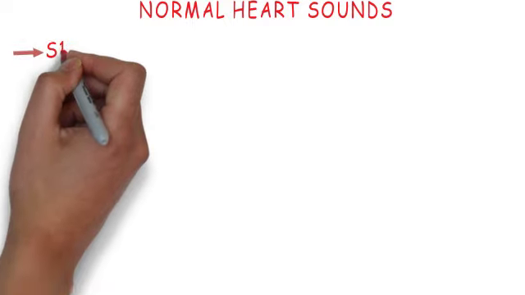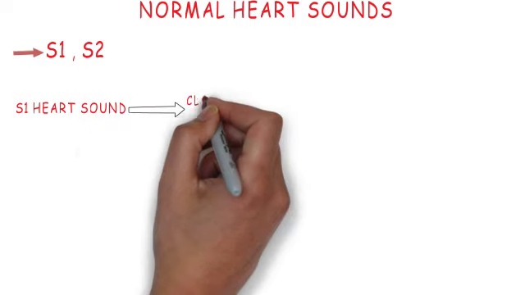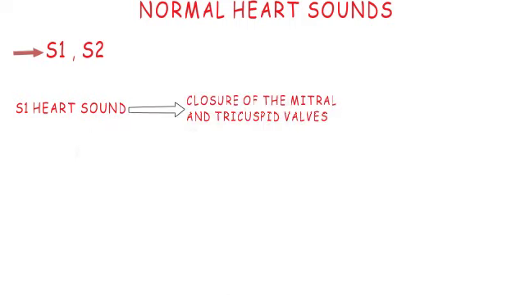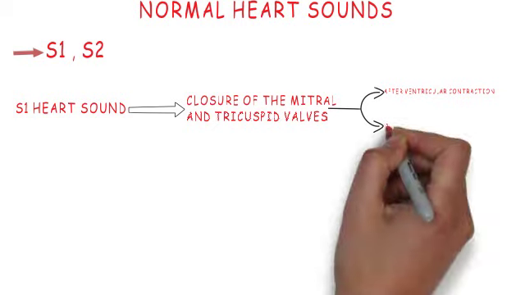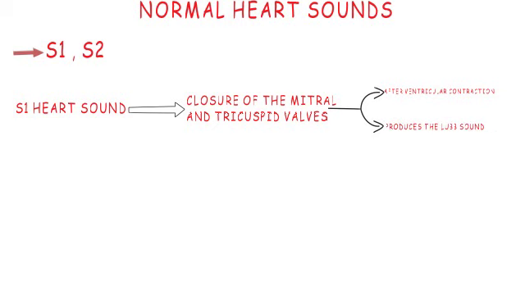Normally, there are two heart sounds, S1 and S2. Talking about the S1 heart sound, the S1 heart sound is produced by the closure of the mitral and the tricuspid valves, and this occurs immediately after the ventricular contraction. And guys, this produces the characteristic lub sound.